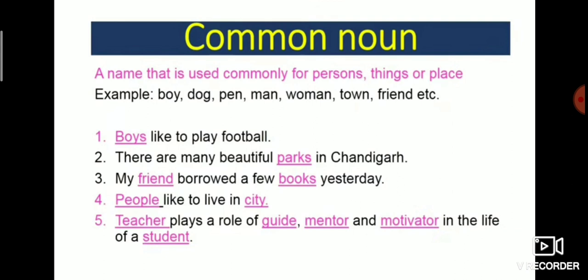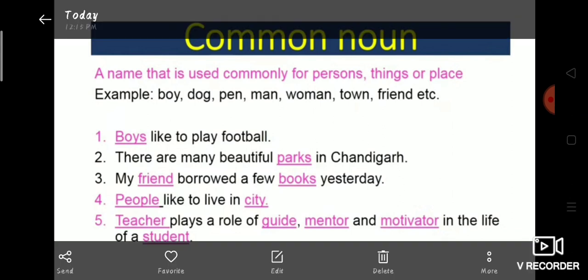Second example: there are many beautiful parks in Chandigarh. Parks is a common noun because there are many parks and every park has a different name. So parks denotes the whole group. Third example: my friend borrowed a few books yesterday.